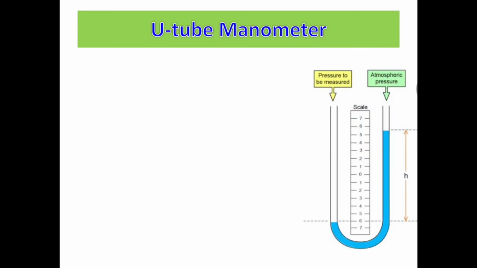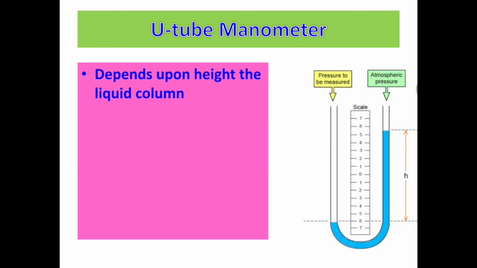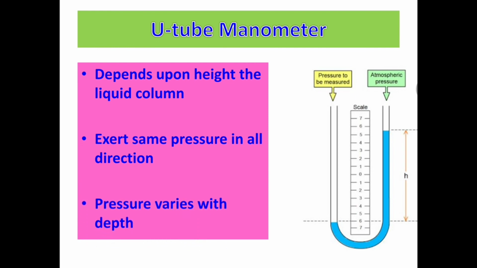This is the instrument used to measure the difference in liquid pressure, called a manometer. You can measure the pressure of fluids enclosed in a definite container using the manometer. Pressure exerted by a liquid on the base of a container depends upon the height of the liquid column. Liquids exert the same pressure in all directions at a given depth. Liquid pressure varies with the depth.